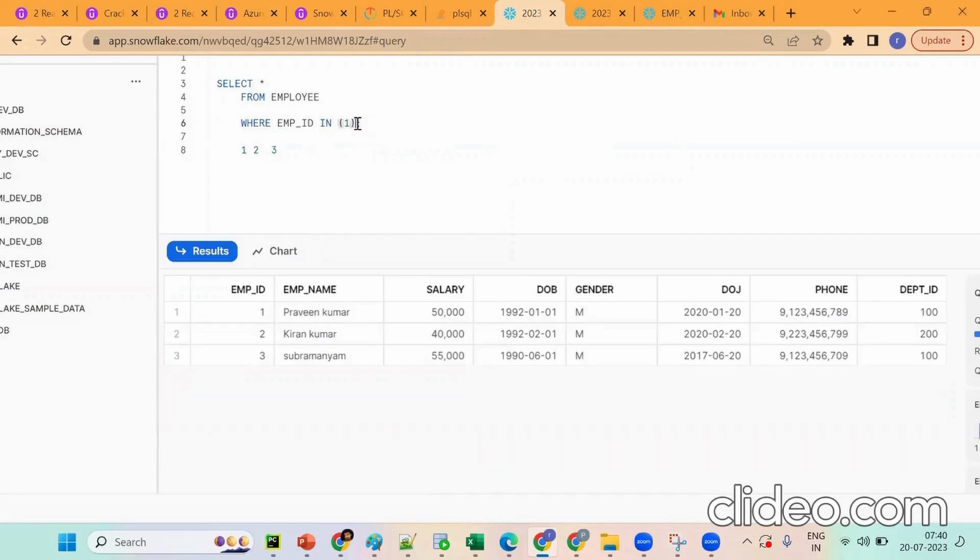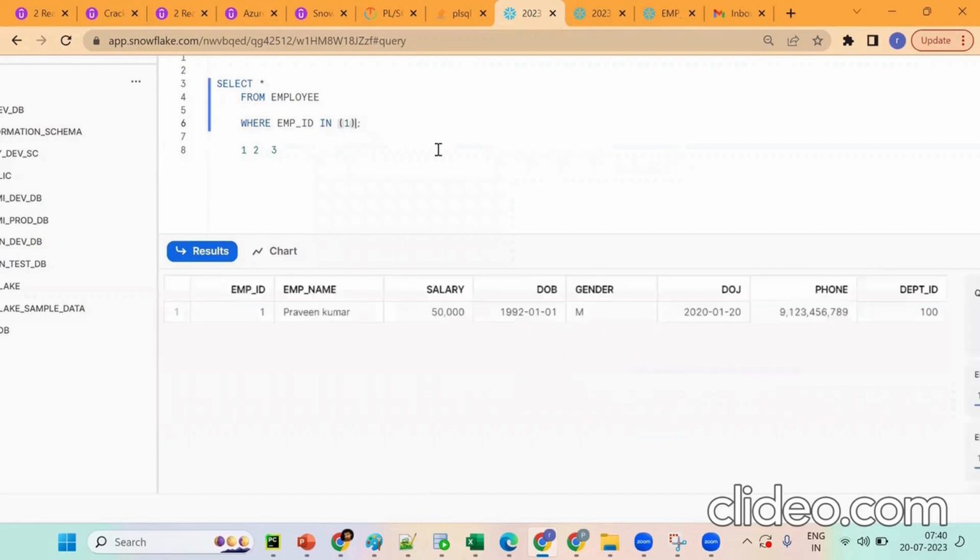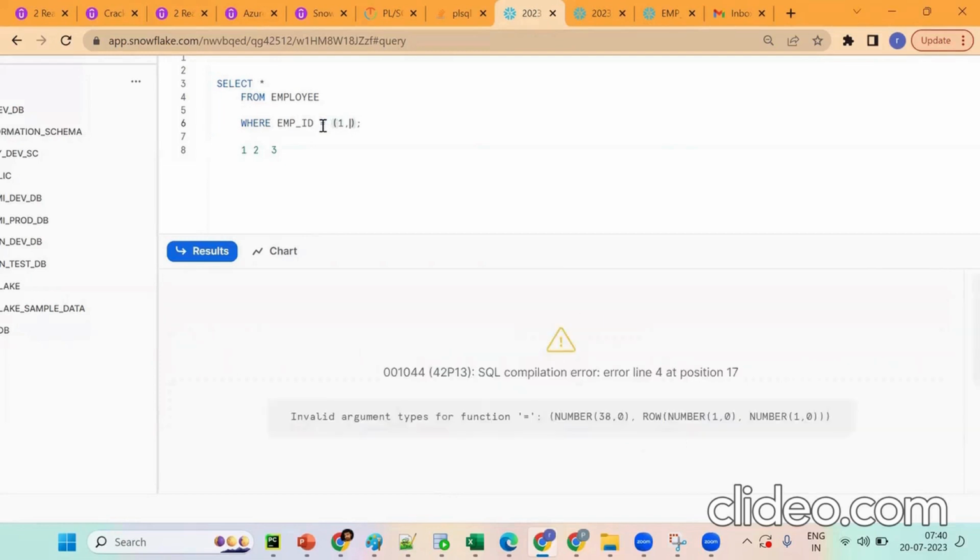More than one, no? No, it's not. Okay, see what happened, Tanvir. Data warehouse accepts one value or more than one value? But whereas equal to works for only one value. Okay, you should not say equal to works for historical data. Suppose if I put 1, comma 2, it won't work. Remember one thing, equal to works for only one record.